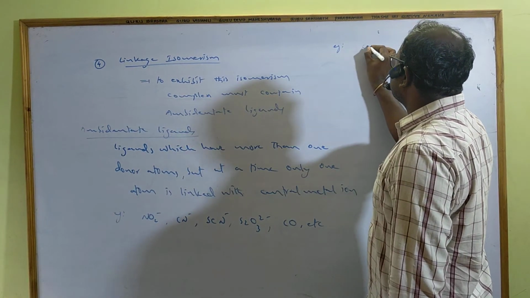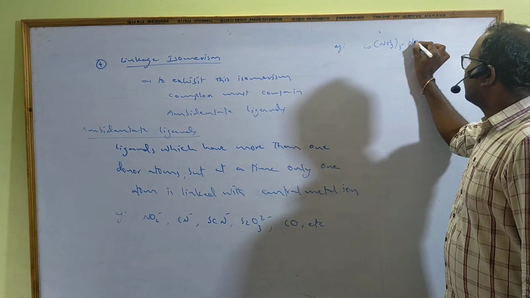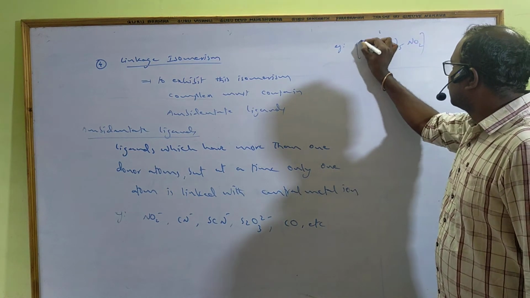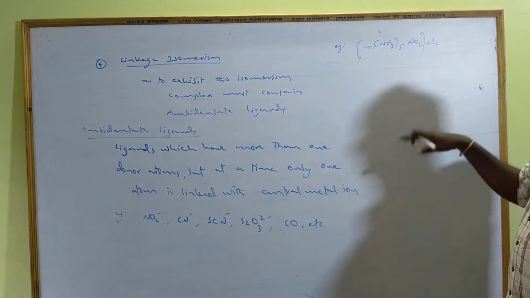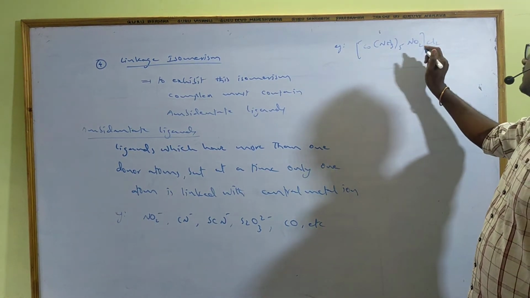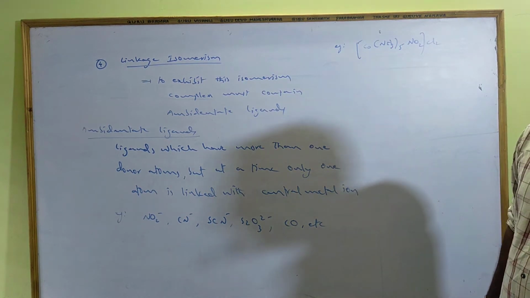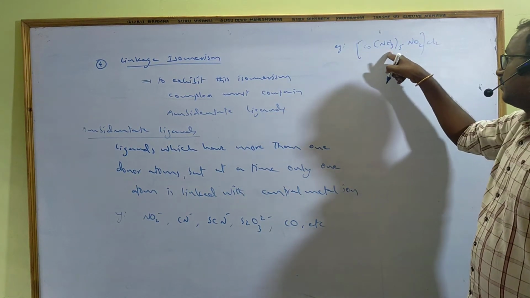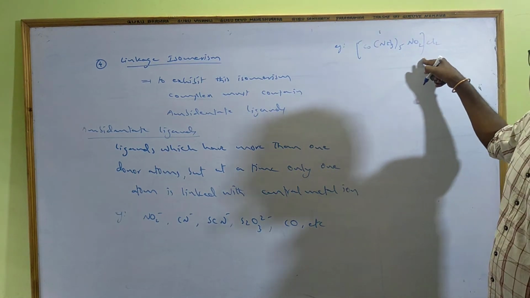[Co(NH3)5(NO2)]Cl2. Suppose Cl2 or Br2, anyone we can write. In this case, the nitrogen is linked with the cobalt. So the name is pentaamminenitrito-N cobalt(III) chloride.